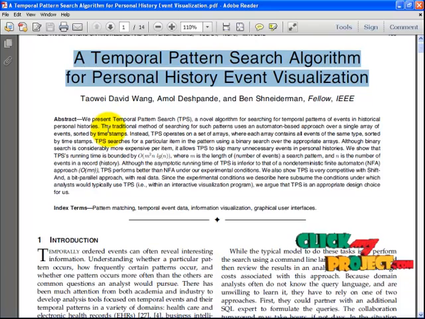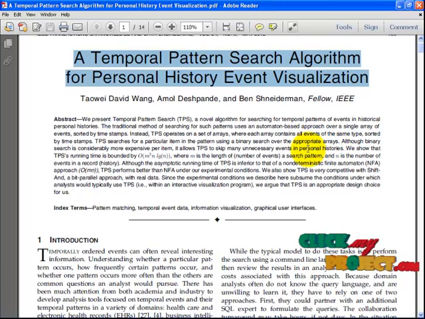The abstract. TPS is a novel algorithm for searching for temporal patterns of events in historical personal histories. The traditional method of searching for such patterns uses an automaton-based approach that moves forward through a single array of events sorted by timestamp. TPS operates on a set of arrays where each array contains all events of the same type. TPS searches for a particular item in a pattern using a binary search over the appropriate arrays.